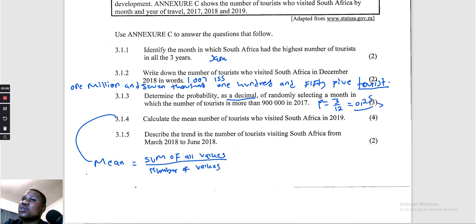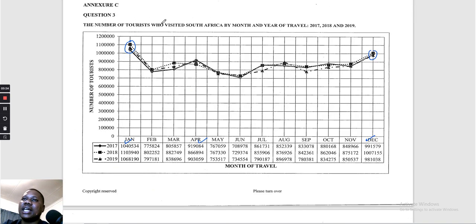Those numbers are very big. Let's just go and add them there. So we know that we are going to divide them by 12. That's what we know. So let's go and add them. But remember, we are looking at 2019. So if we go with those numbers, we have 10068.